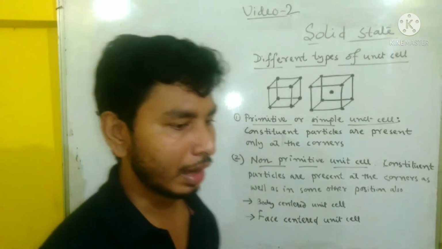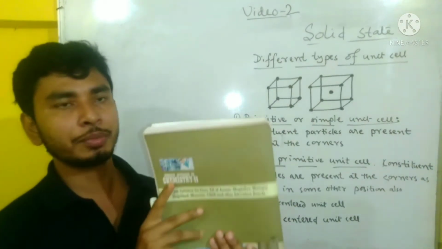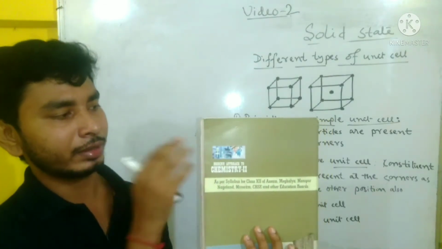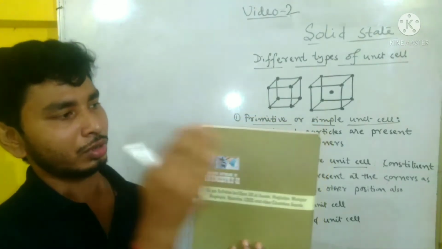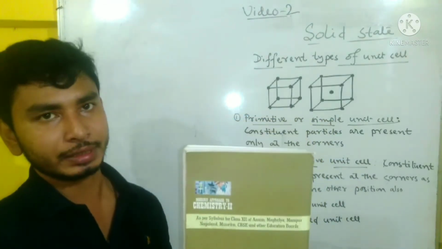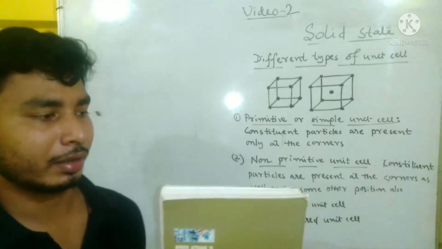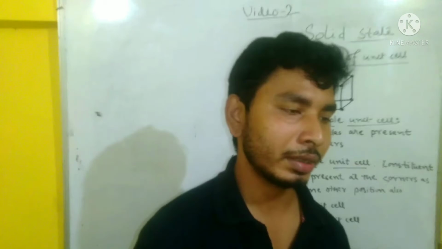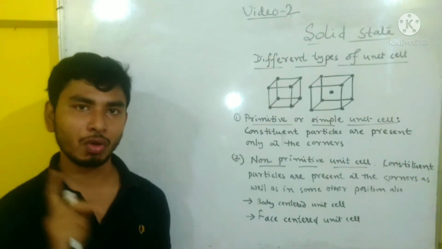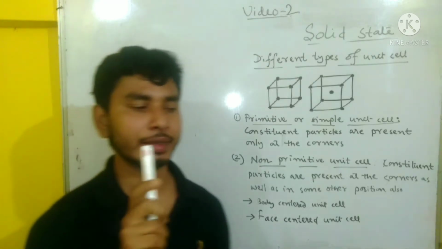So in a unit cell, how many faces are there? One face, and opposite side another face. So 1, 2, 3, 4, 5, 6, all total there are 6 faces present. So face centered unit cell means in a unit cell there are particles at the corners as well as at the center of each face.